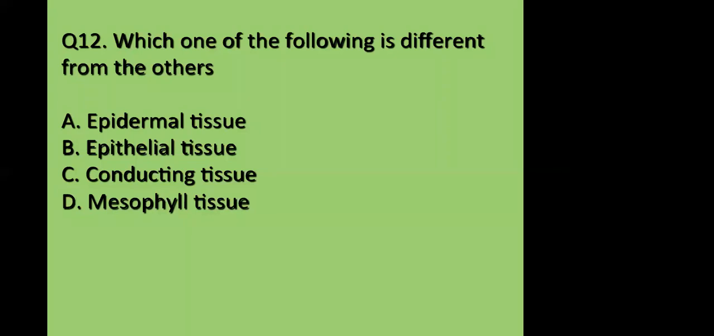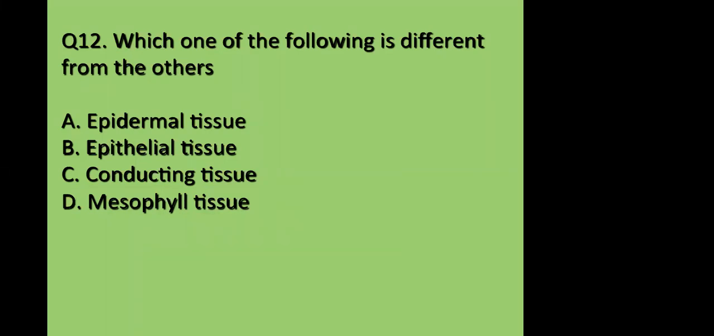The epidermal tissue is a type of tissue found in a plant. It protects it so that it won't have any external damage. The conducting tissue is also in a plant. It helps to transport water, photosynthetic products, and minerals. The mesophyll tissue consists of most of the chlorophyll. But the epithelial tissue is an animal tissue made up of cells that cover the external surface of the body.